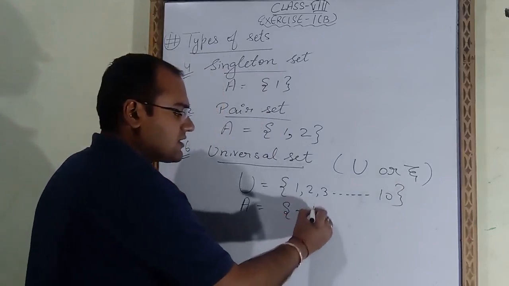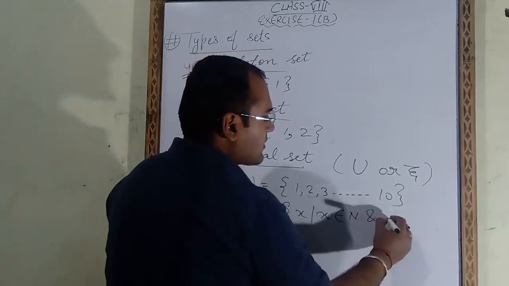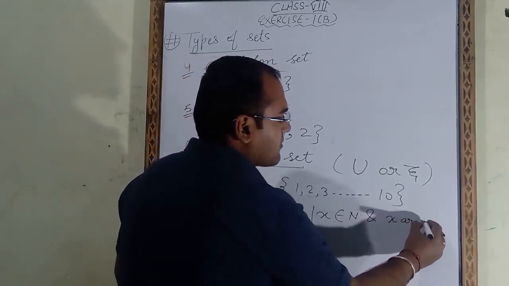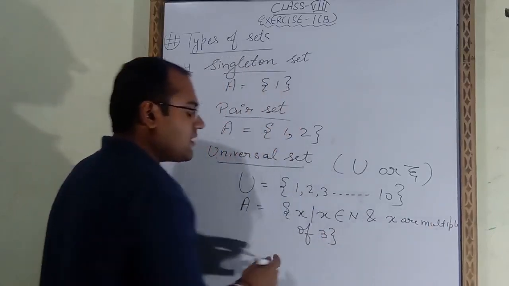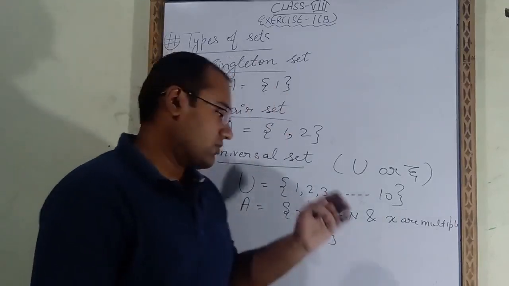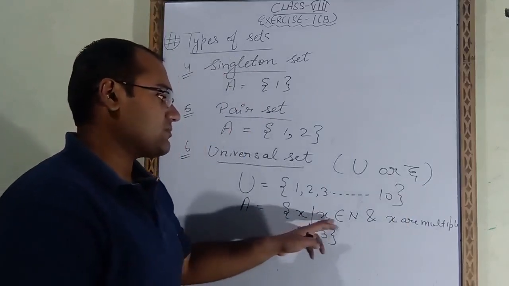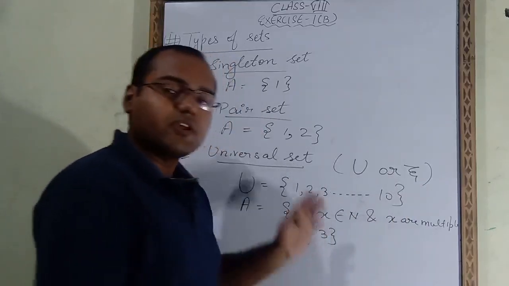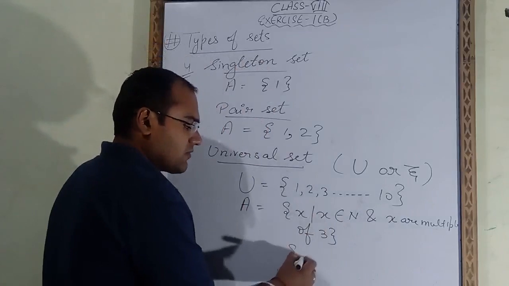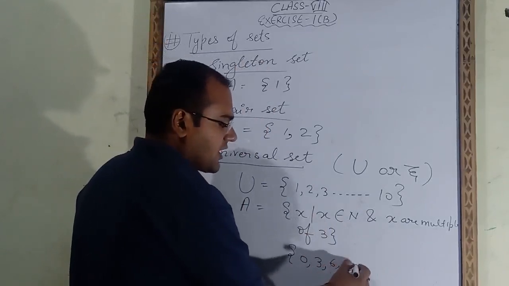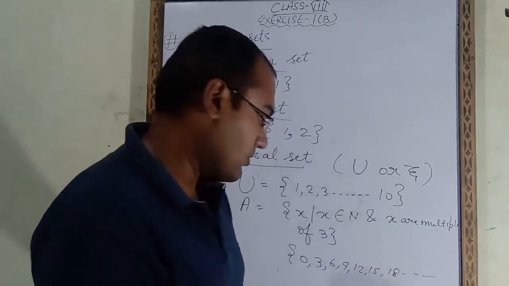A set is x such that x belongs to natural number and x are multiple of 3. So what is the question? One universal set is given. Universal set is 1, 2, 3 up to 10, and one more set I had given, A. A set is x belongs to natural number and x are multiple of 3. So in this A set we have to write multiples of 3, and we know very well which numbers are multiples of 3: 0, 3, 6, 9, 12, 15, 18 and so on. Lots of numbers are there which are coming in a table of 3.